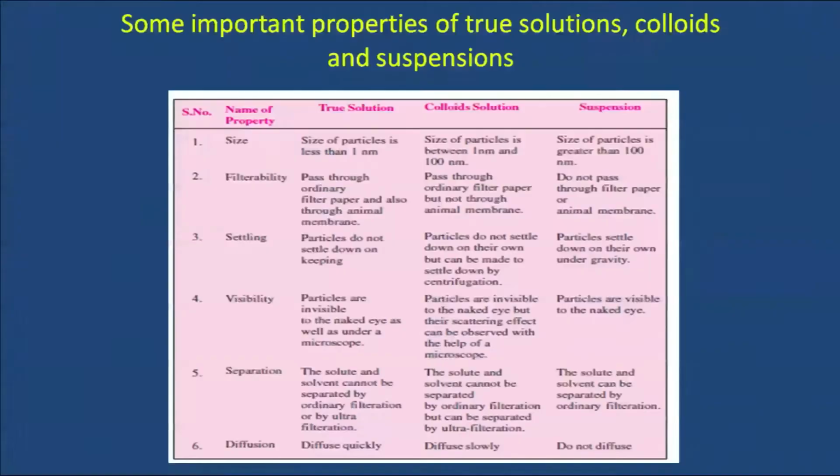In colloids, basically they consist of different phases, and before that let us see the summary of the differences between the true solution, colloids and suspensions. This is a summary of what we learnt just now. One is size of the particle, second is filterability, third is the settling property, and fourth is visibility of particles. Then next is separation of the suspended particles, and lastly the diffusion. So, the properties that we discussed, they are summarized in this table.